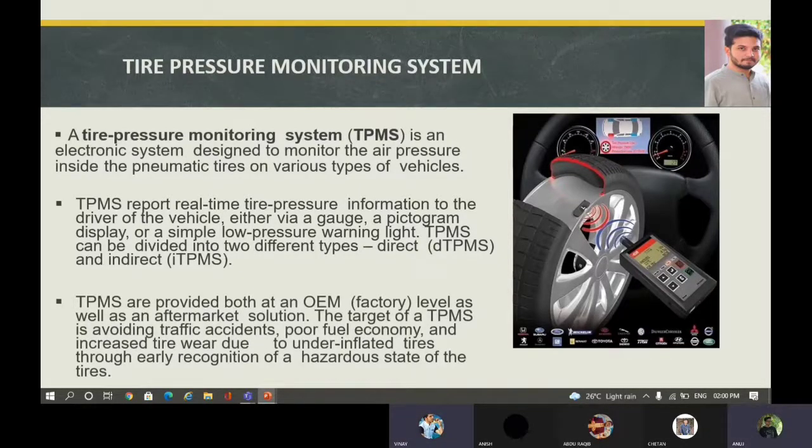TPMS are provided both at an OEM level as well as an aftermarket solution. The target of a TPMS is avoiding traffic accidents, poor fuel economy, and increased tire wear due to underinflated tires through early recognition of a hazardous state of the tires.